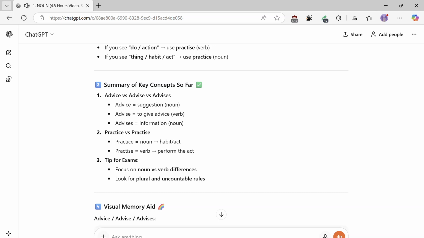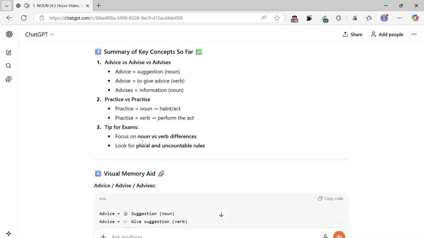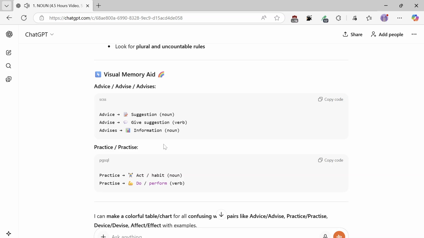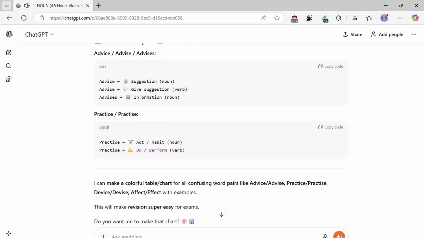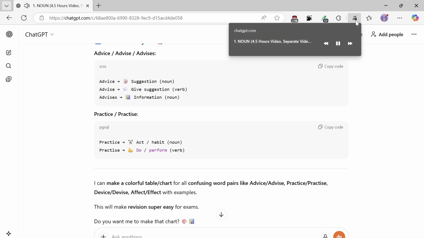3. Tip for exams. Focus on noun versus verb differences. Look for plural and uncountable rules. Visual memory aid: advice, advise, advises. You can see the code in our conversation history. Practice, practice. I can make a colorful table.